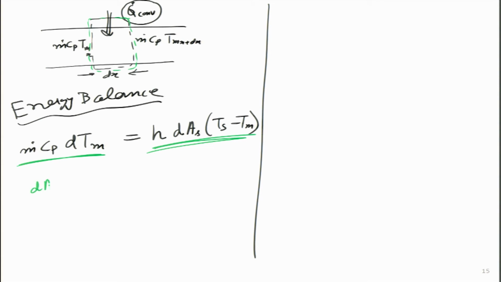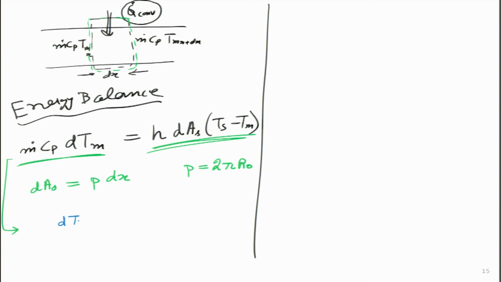Now, over here we will define dAs as the perimeter times dx. The perimeter for the cylindrical pipe we have already figured out is 2 pi r naught. With this definition, I can move things around and try to solve this differential equation. How can I do that? I will first simplify it and write it in this form.